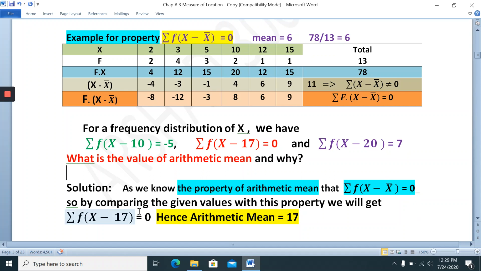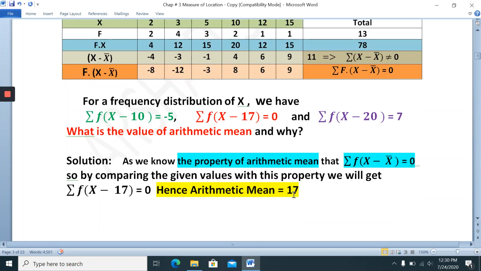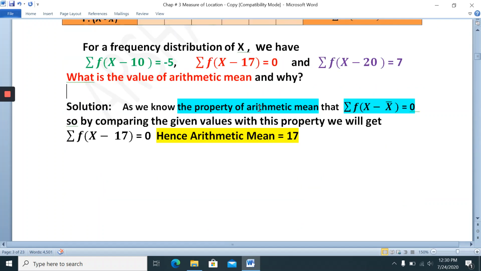By comparing these given values with this property, we get summation f x equal to 0. Now compare x bar: x minus 17 is mentioned, the answer 17 is mentioned here. So hence 17 is 17. This type of question you can face in the exam.